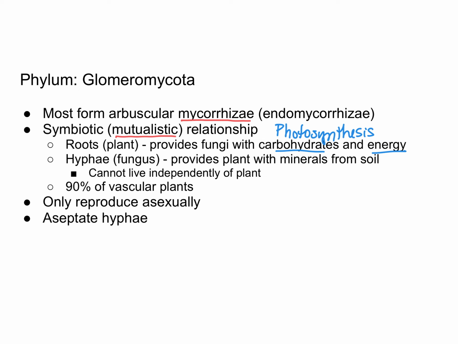The fungi benefit the plant by providing the plant with minerals from the soil. So remember that fungi are decomposers, also known as saprobes. And so they can take larger molecules and break them down into their smaller components. And then they share some of these components with the plant. This relationship is required for survival. If you were to remove the fungus from the plant, they would both die because they rely on each other to survive. 90% of vascular plants have this mutualistic mycorrhizae relationship with fungi.